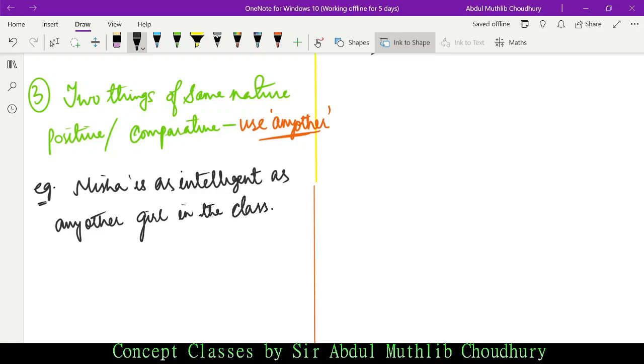What are we doing? We are treating it as positive degree. How do we know that this is a positive degree? Because there is no usage of "than", nor did we use the degree "er". We cannot use "er" because we have to use "more". The usage of more, er, most, est, I have explained in adjective. Do watch the video, I'm telling you again, so that it becomes easier for you to contemplate the bifurcation between superlative and comparative.